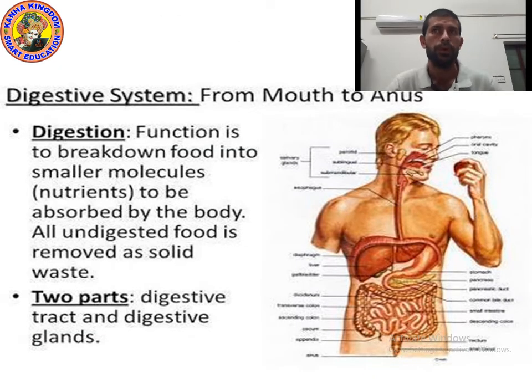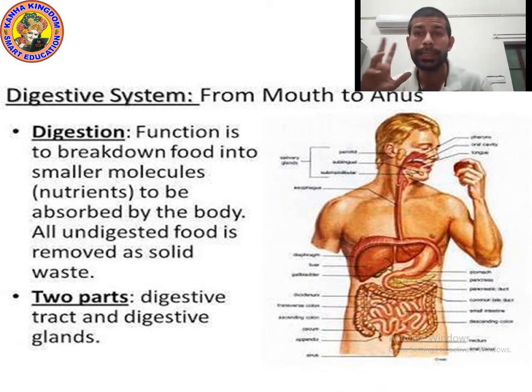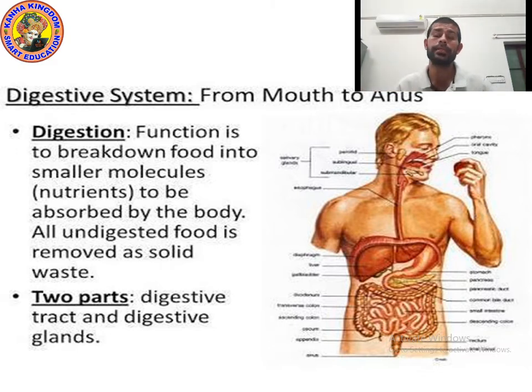So, as you know, kids, the human body digests complex substances. Whatever we eat, all these are complex substances. The food that you are eating is complex, and it is not easily digested by all organisms.